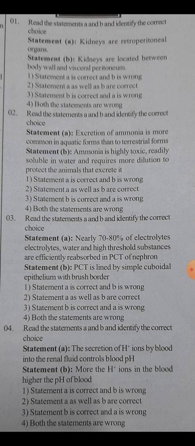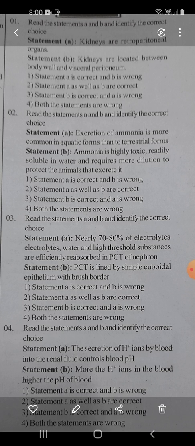Next comes the second question. Read the statements A and B and identify the correct choice. A. Excretion of ammonia is more common in aquatic forms than to terrestrial forms. Next statement B. Ammonia is highly toxic, readily soluble in water and requires more dilution to protect the animals that excrete it. 1. Statement A is correct and B is wrong.